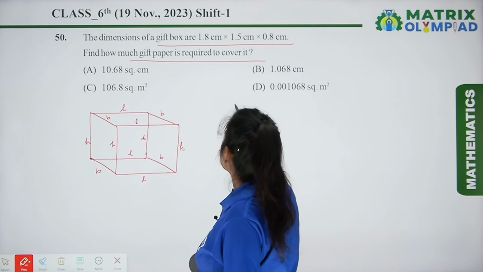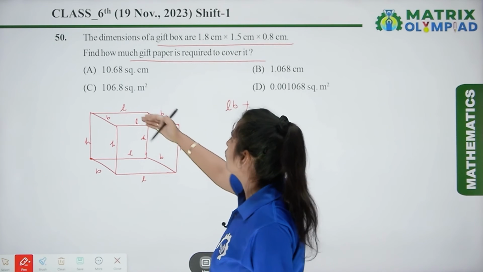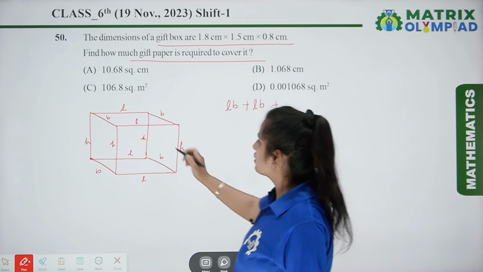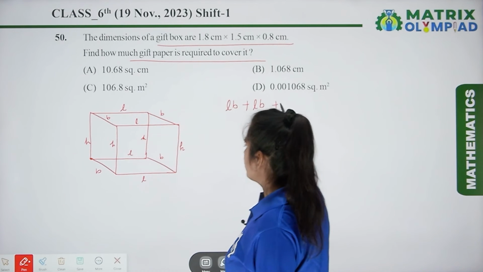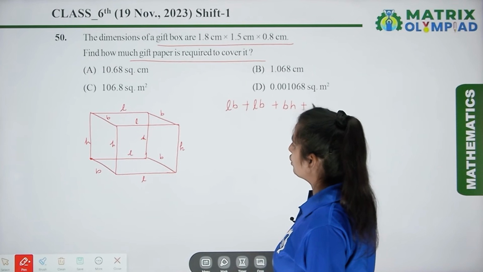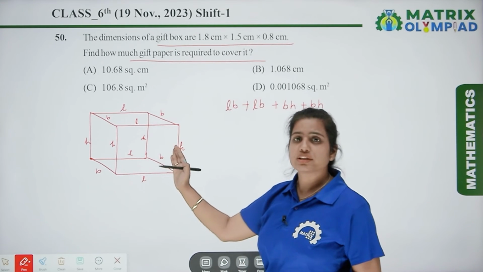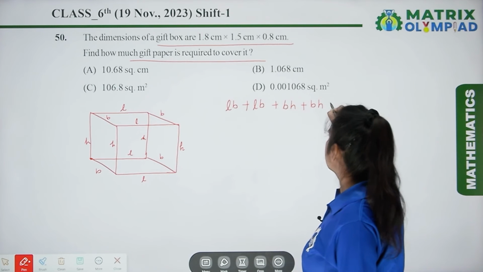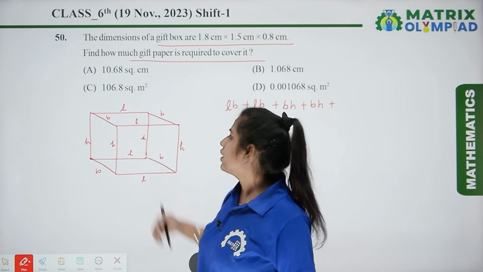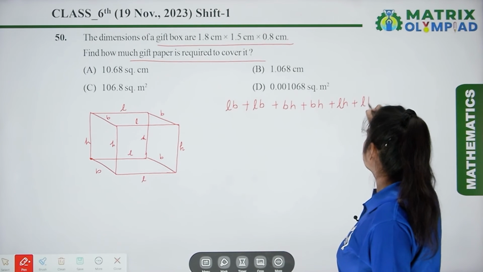Here the top face has the area L into B. The same way at the bottom also we have L into B, plus the side faces are B into H, and the opposite side is also B into H, plus front and back side is length into height plus length into height.